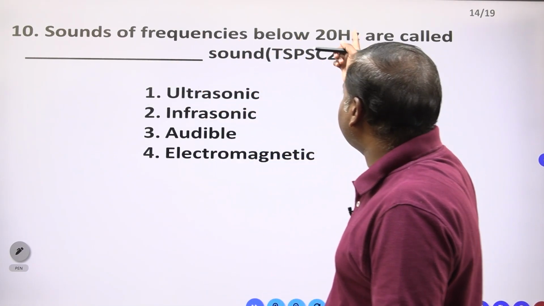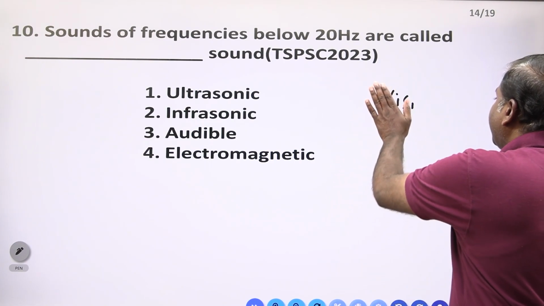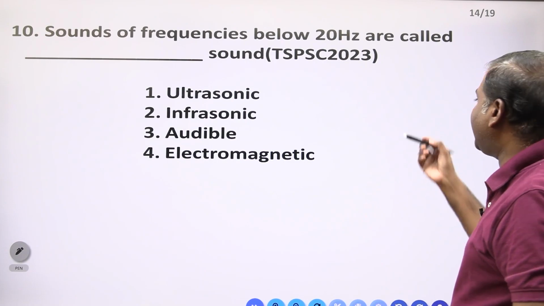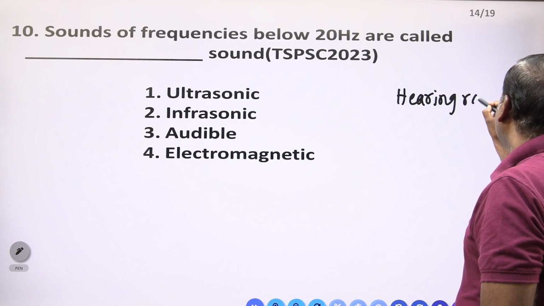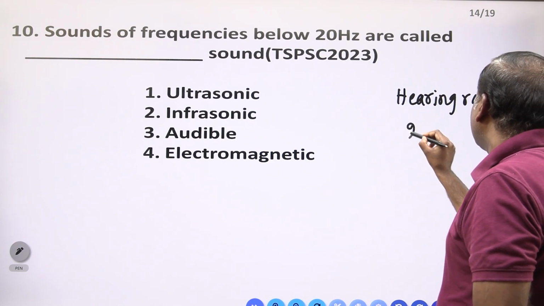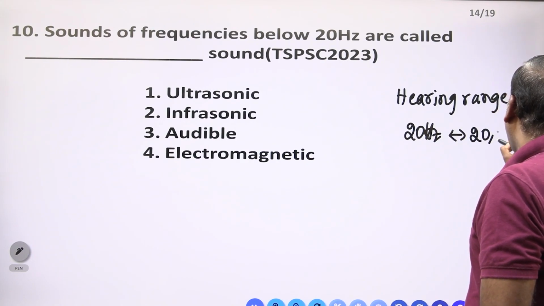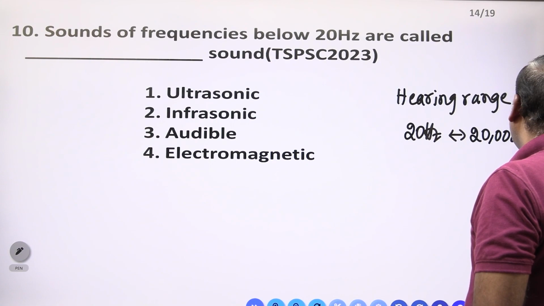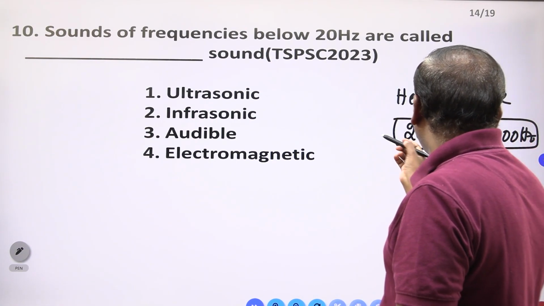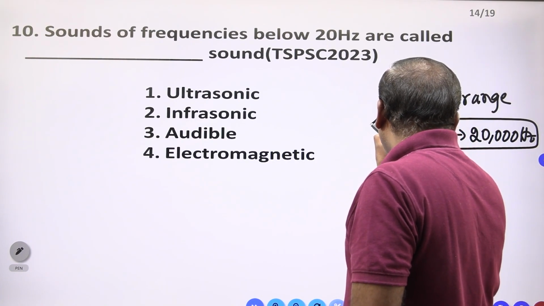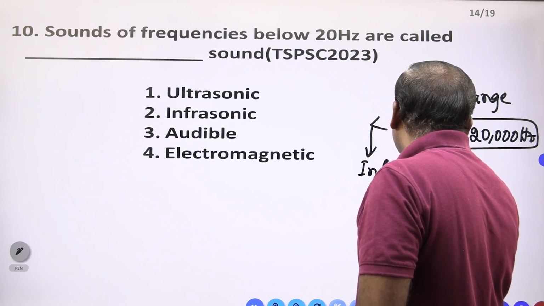Now, one more question you have to see. Sounds of frequencies below 20 hertz. Visible range is there. Hearing range is there. What is the hearing range? That range is equal to 20 hertz to 20 kilohertz, or 20,000 hertz. Such sound we call a hearing sound. If it is below this, that sound we call an infrasonic sound.